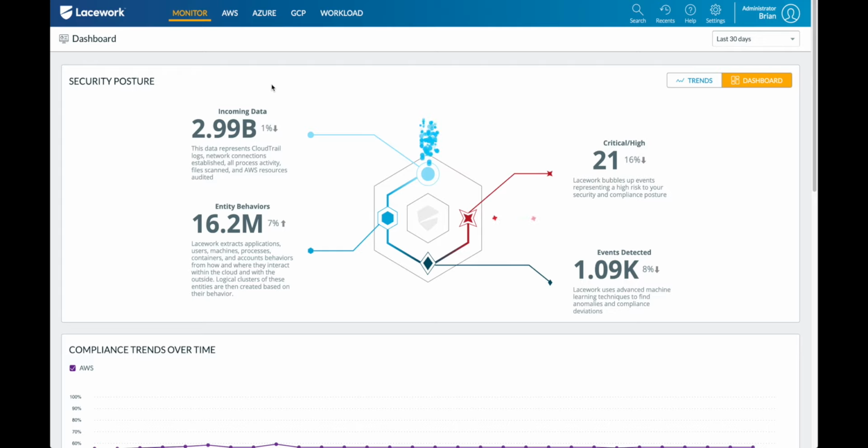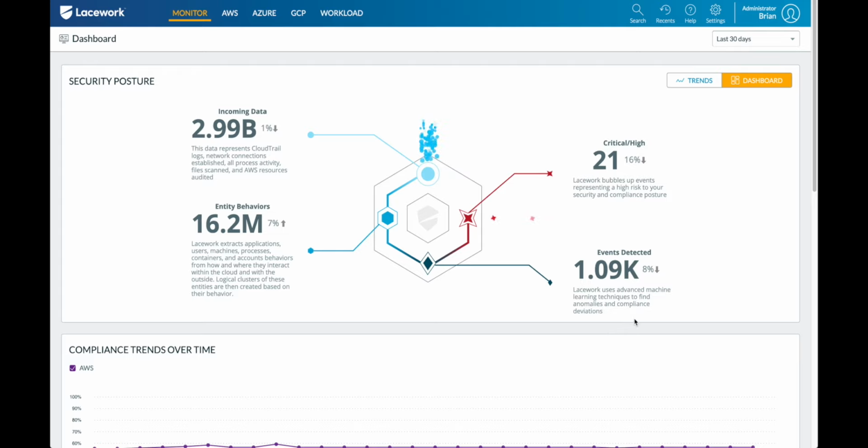Now with that data, we pass it through our machine learning algorithms to build behaviors, and from those behaviors, we build baselines. Now from all of that, we're building events automatically. All these events are correlated without you taking days, weeks, months, years, trying to build out rules, correlations, give it data sets. It's all automatically done based on our ML algorithms.